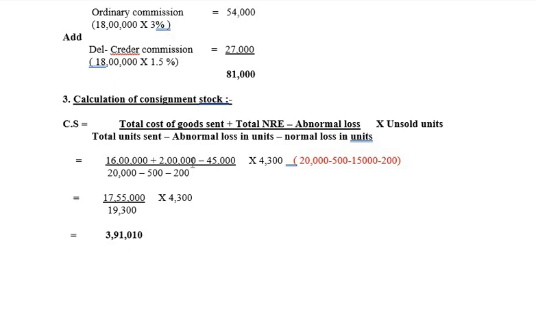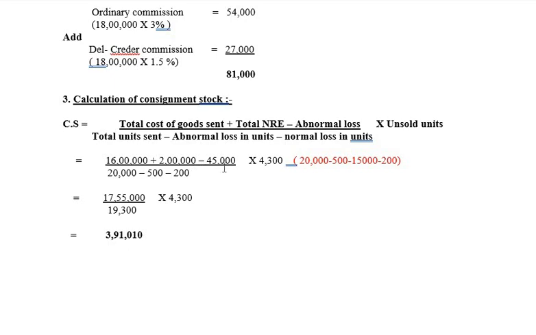So if you look into the expenses incurred by the consignor, non-recurring expenses, that is, which do not occur again and again, there is freight and insurance which is 2 lakhs. Okay, so this is non-recurring expenses. If you take the next one, that is in terms of consignee's account, the non-recurring expenses made by the consignee: 8,000 is the rent paid for warehouse, which is recurring. Advertisement is also recurring, and salesman salary is also recurring. So it will be only one, which is in terms of 2 lakhs, that is insurance.